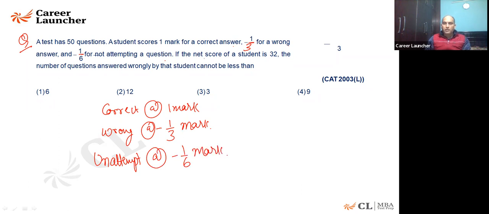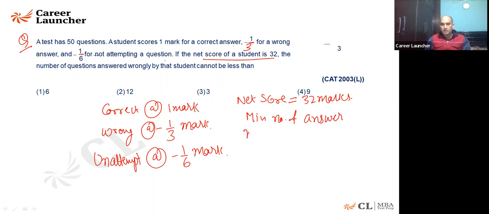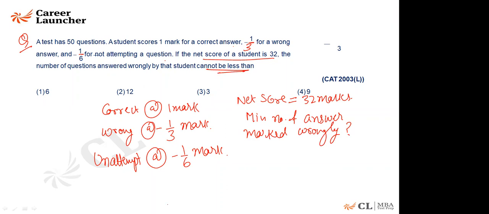Fine. If the net score of a student comes out to be 32, you need to answer what is the minimum number of answers marked wrongly. So how many answers are you marking wrongly? That is the minimum, it cannot be less, meaning what is the minimum possible value of it? Come on, try to get the answer.